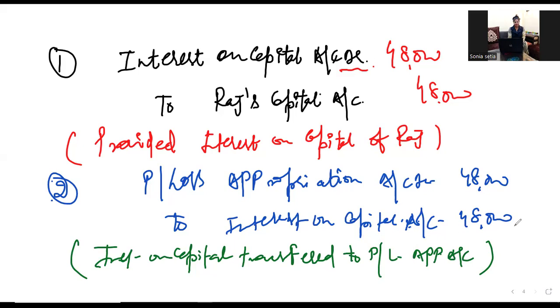You can take the screenshot of this slide, this page, where we have provided interest on capital, debit to Raj's capital, and we have transferred this interest on capital to profit and loss appropriation account. Because remember, we write interest on capital in the debit side of the profit and loss appropriation account, because we write all the expenses in the debit side, and we write all the incomes on the credit side of the profit and loss appropriation account.